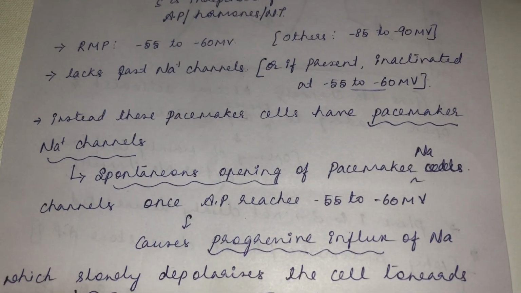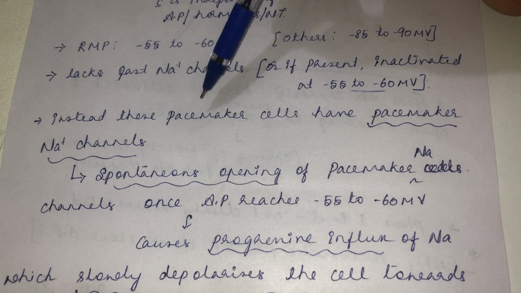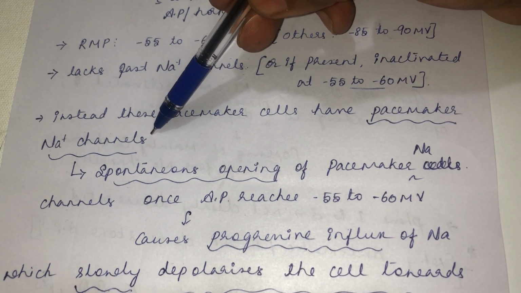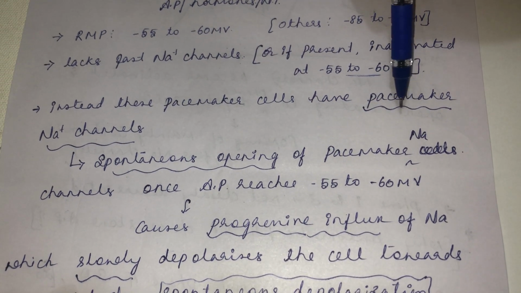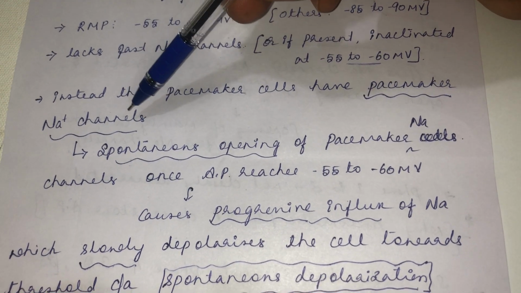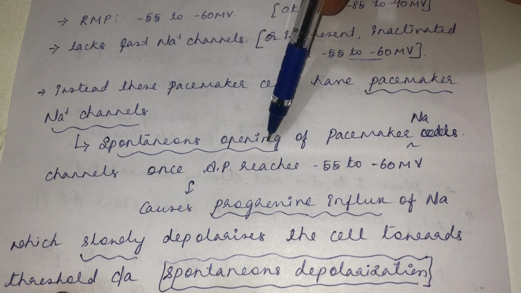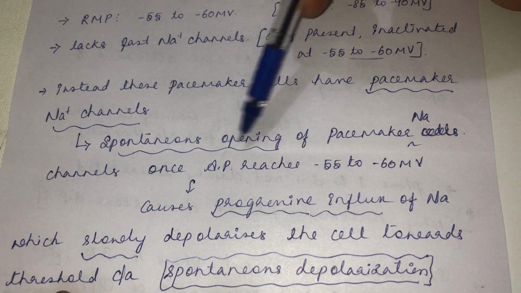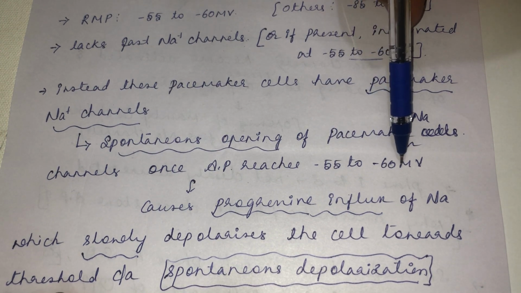Then what produces this rhythmicity or automaticity? Instead of the fast sodium channel, there is a separate channel. We call it the pacemaker sodium channel, not the fast sodium channel. This pacemaker sodium channel opens spontaneously once the membrane potential reaches minus 55 to minus 60 millivolt, on its own.